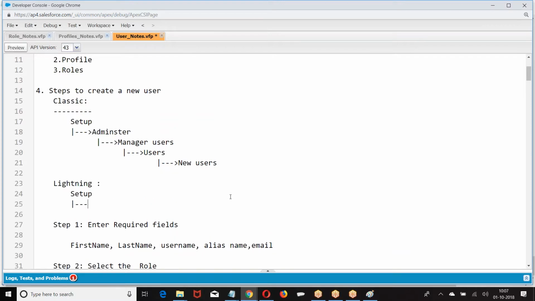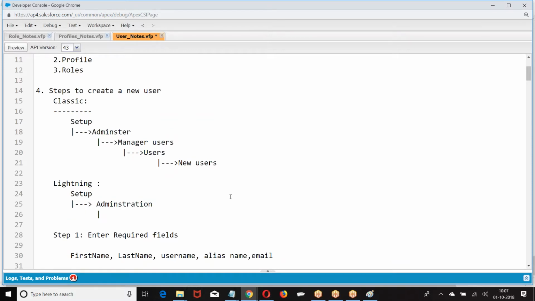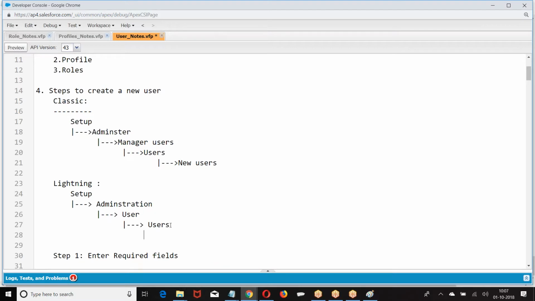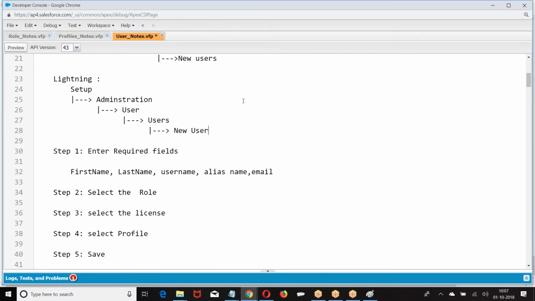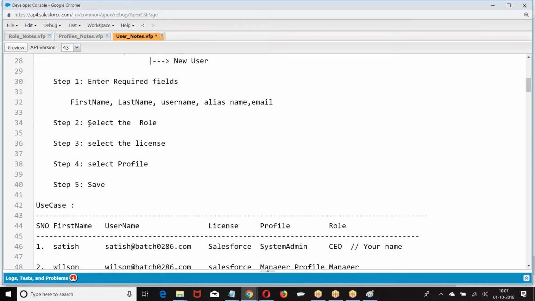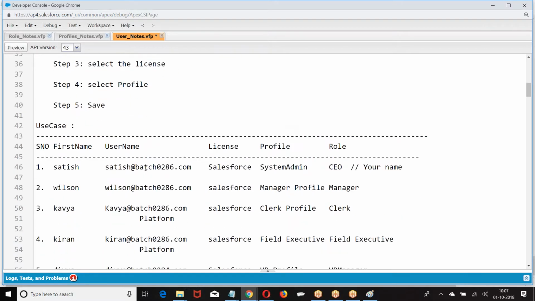Setup, Administration, Users, New User. Then enter the required fields like first name, last name, username, alias, and so on. Then select role, select license, select profile. Save.